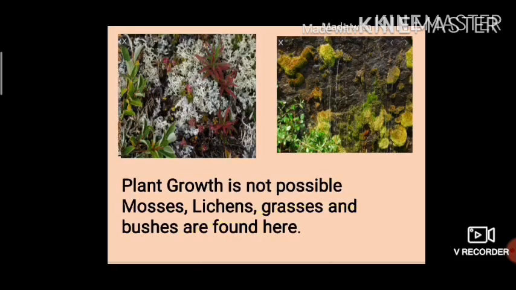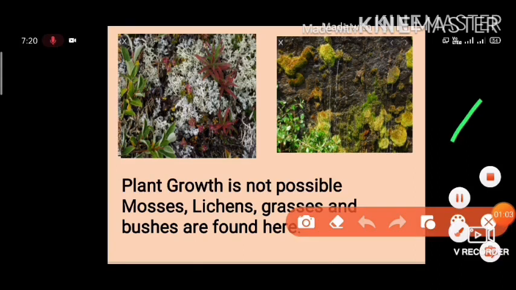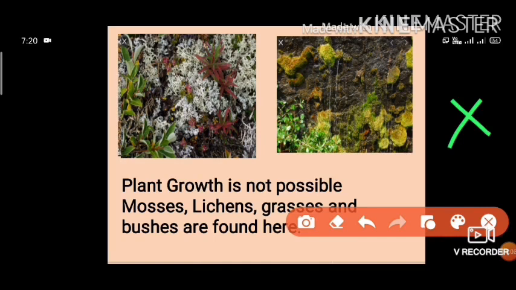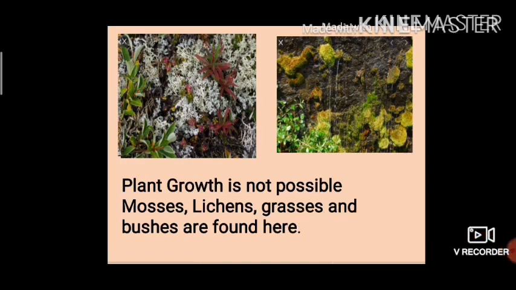Now, vegetation and animal life. First of all, there are no forests. Plant growth is not possible here. The only plants that are found here are mosses, lichens or lichens, the pronunciation, both are correct, grasses and bushes. Which are the only plants found here? Mosses, lichens, grasses and bushes.